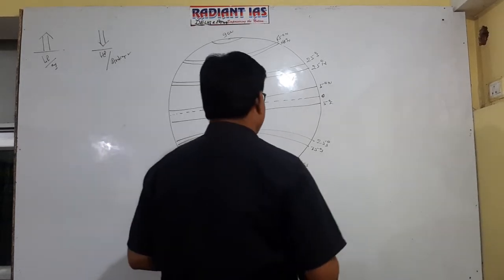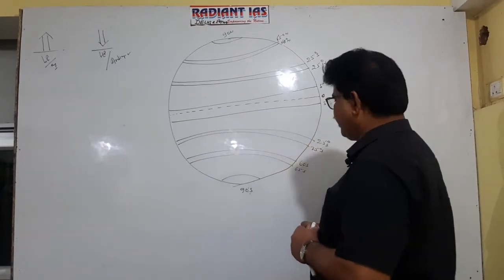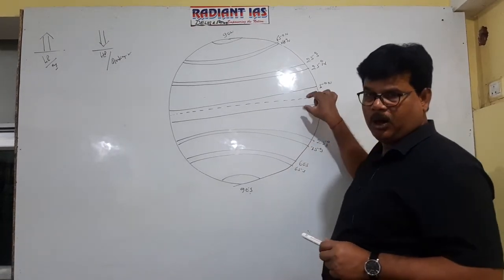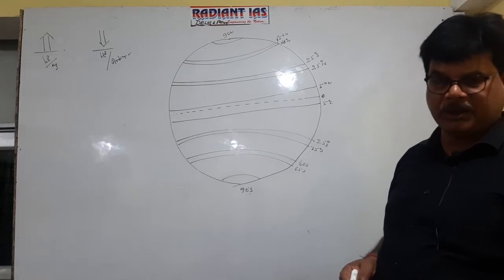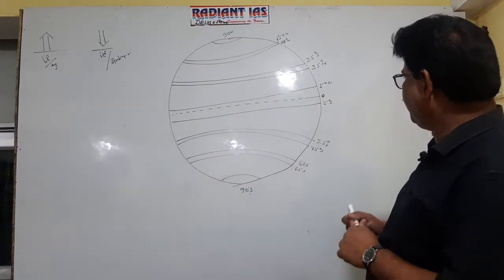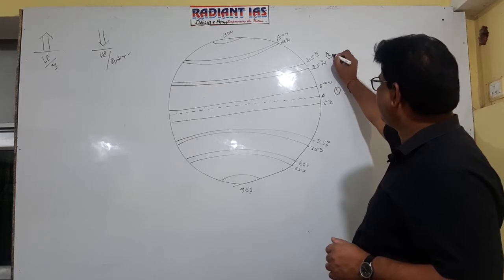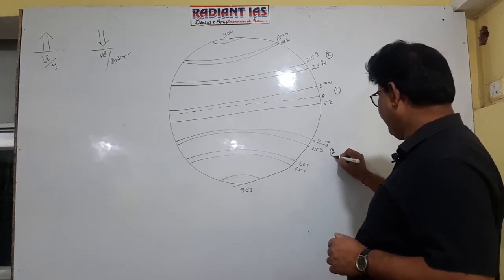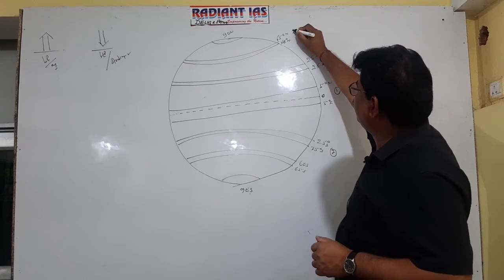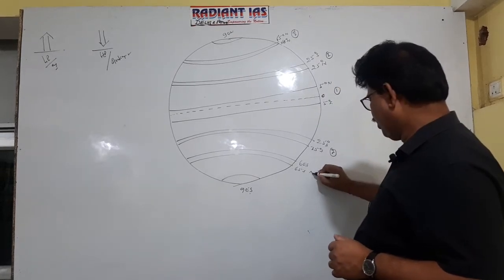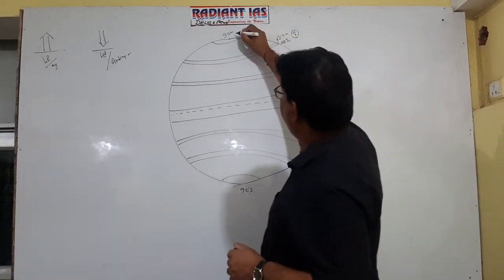Getting well now? Okay. Actually, you can say that this is doldrum area or central part of equatorial low pressure belt. Actually, this is first zone. This is second zone. This is third zone, third belt, you can say. And this is fourth one.